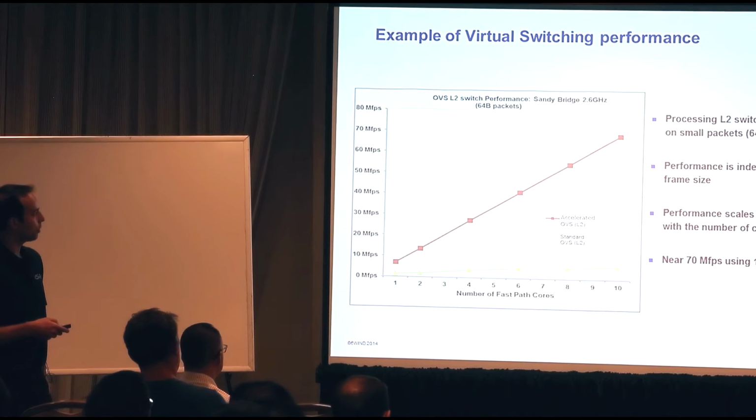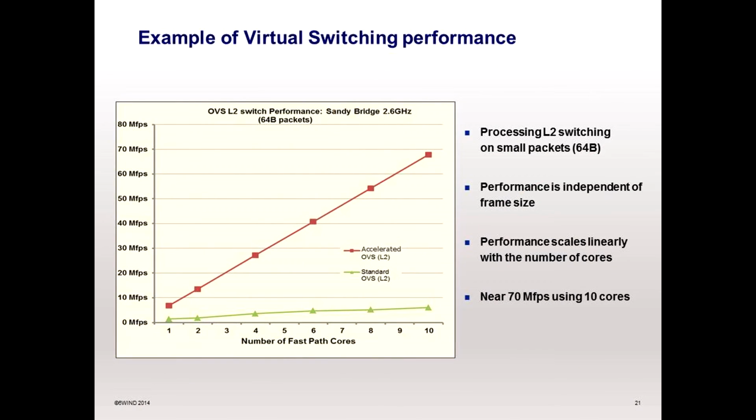Okay, for another example, you can see that the performance scales with the number of cores. Here, it's an example of OVS forwarding.